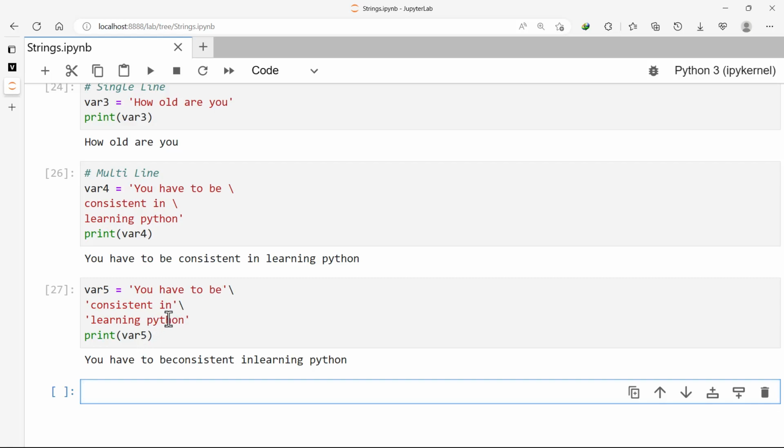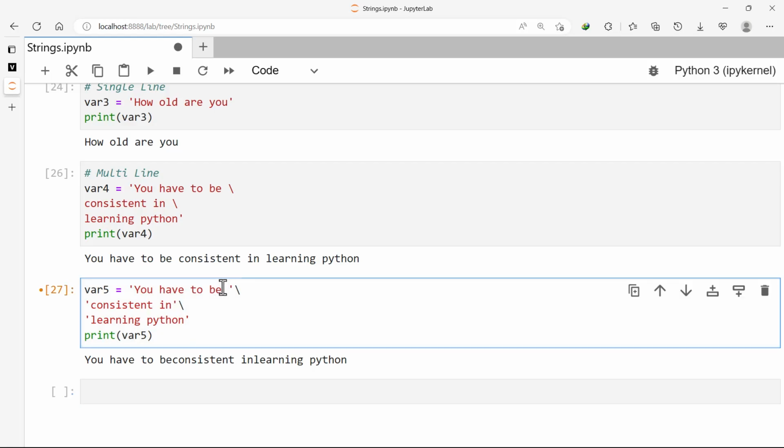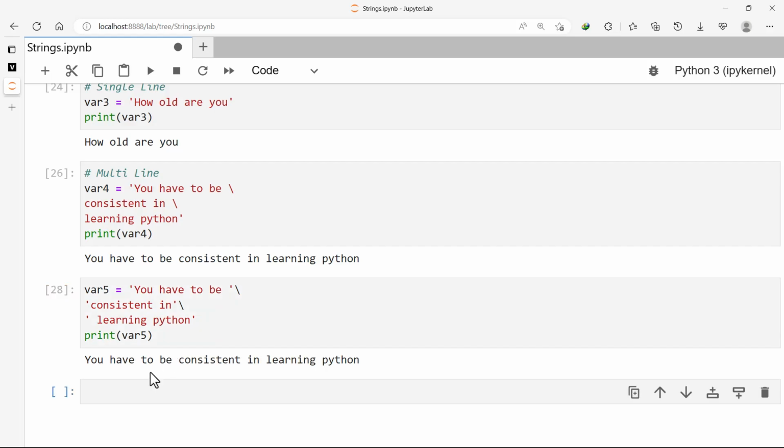So here in var5, we can format this by bringing a space here, either the previous one or the other one. So here too, you can bring the space here or here. Here too, you can bring the space after this or before this. So let's print this one and you can see that you have to be consistent in learning Python.